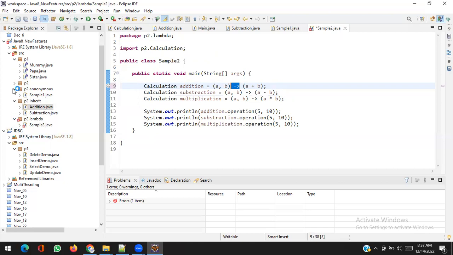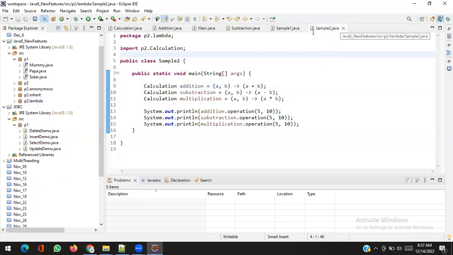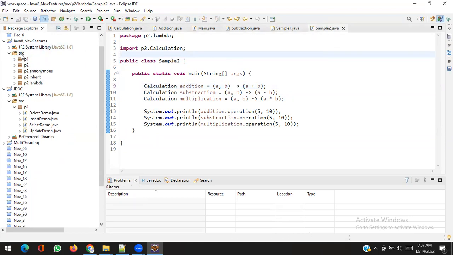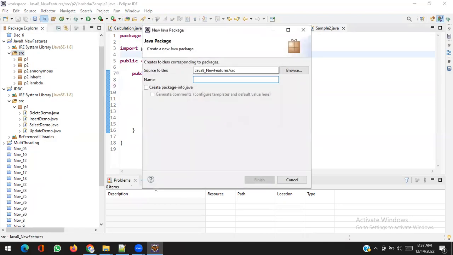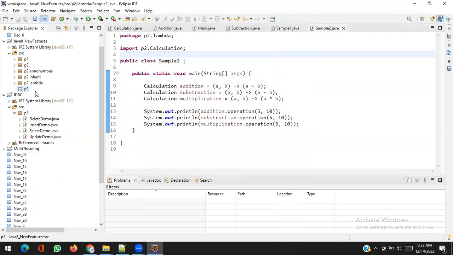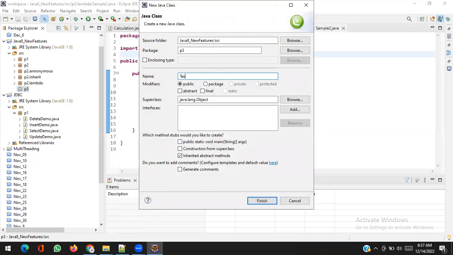So let me show you by example. Package P3, test one.